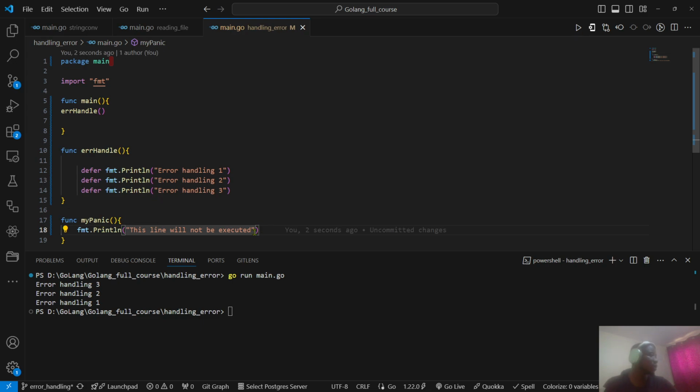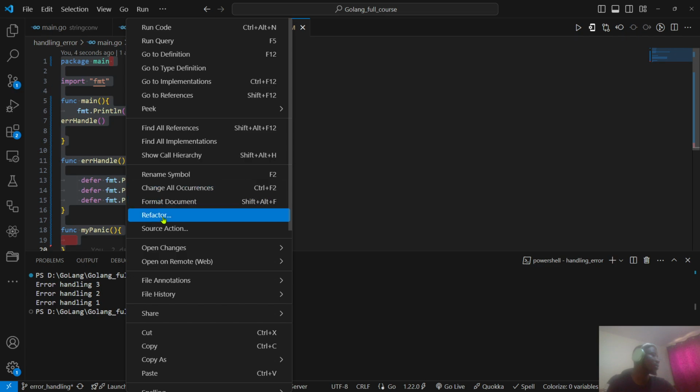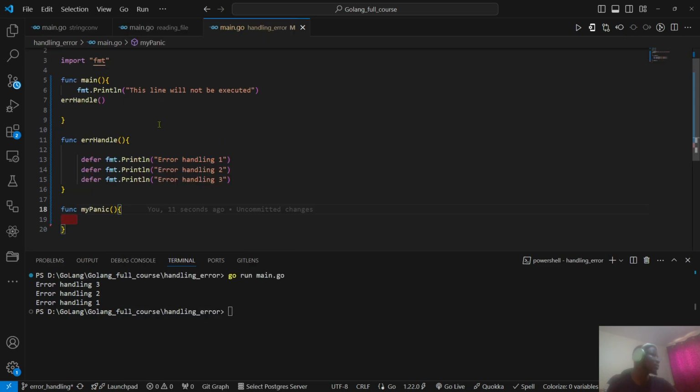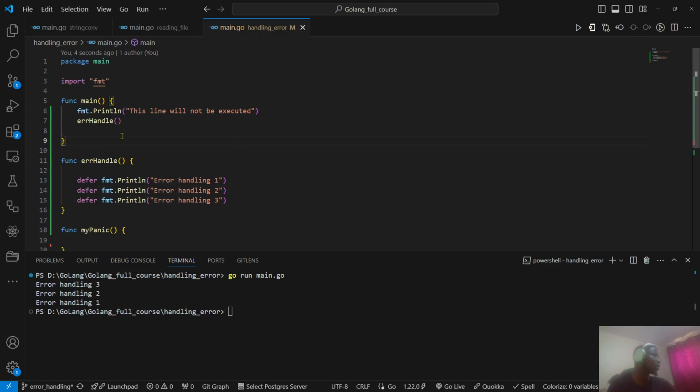So by doing this, I can remove this one, and because I want to call this function, I put it here. After putting this function here, let me rearrange this. I can say refactor like that so that my code can look better. So it is a format document, yeah, like that, so the code can look better.